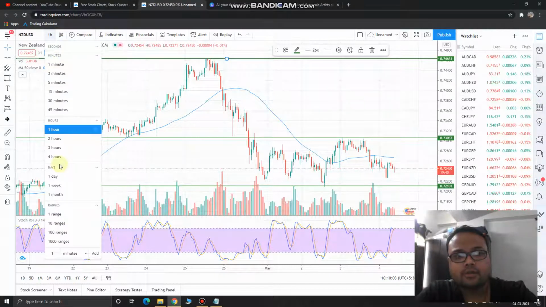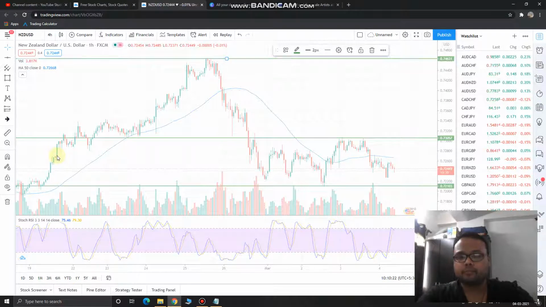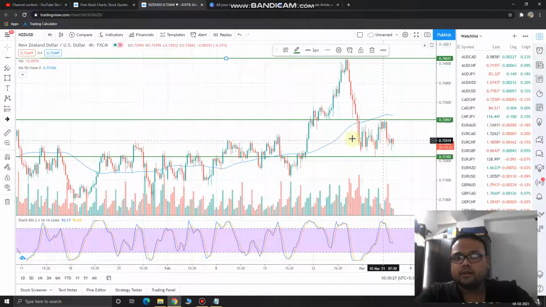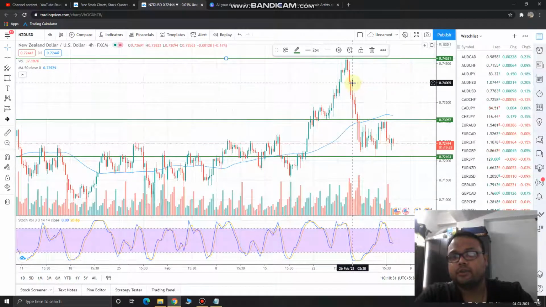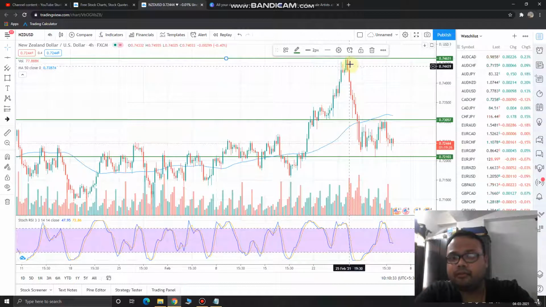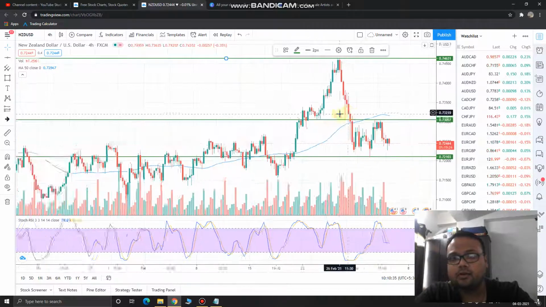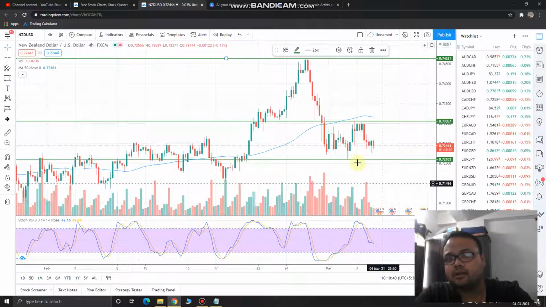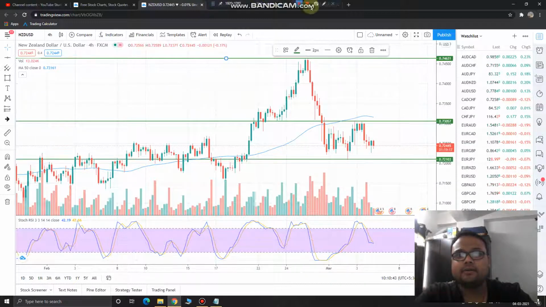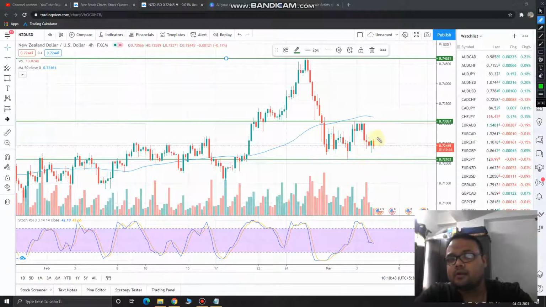Let's switch to the 4 hours time frame. 4 hours time frame is also telling us the same story. After this big huge fall, maybe market is consolidating and market may slide down further. So in that case, the safe position to trade will be either above this level or this level.